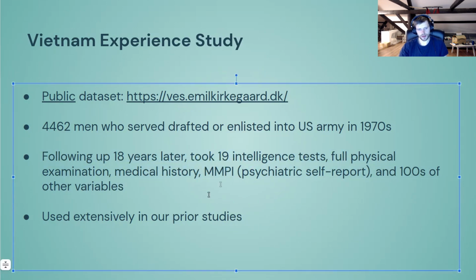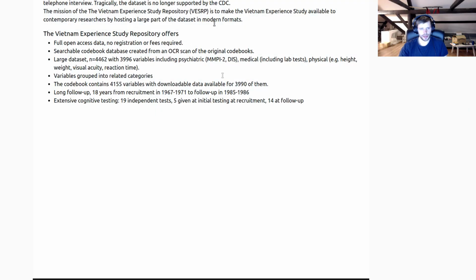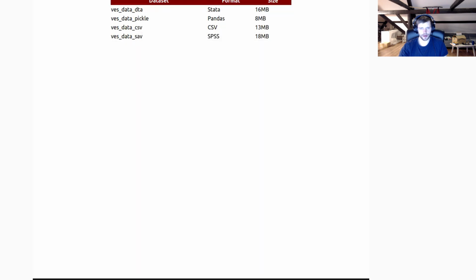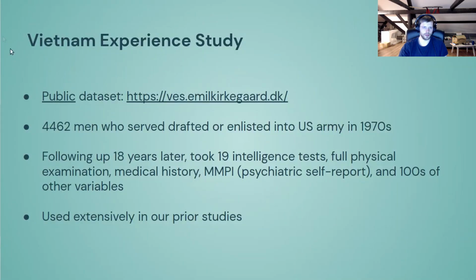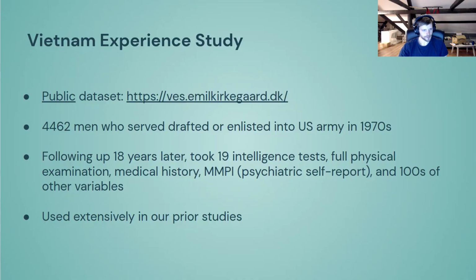An interesting thing here is it has a lot of interesting variables: it measured intelligence twice, 18 years apart, with 19 tests, which is huge, plus medical history, psychiatric stuff, and hundreds of other variables. You can actually go to this website and look at the variables if you're interested, or you can literally download the data and do whatever you want with it. It's totally public. And of course, we set up this website.